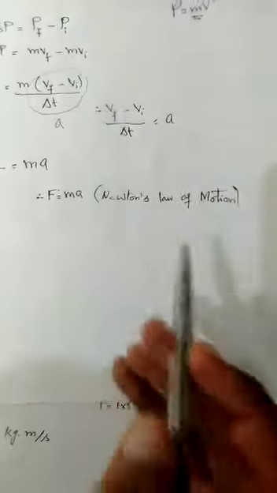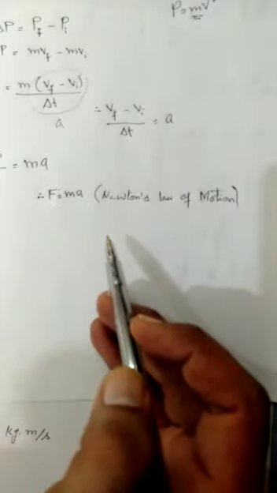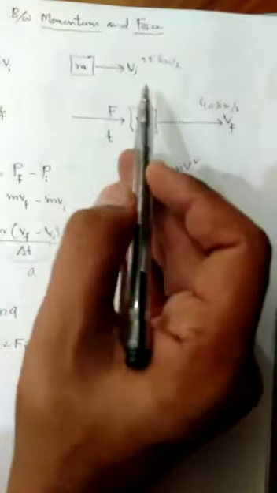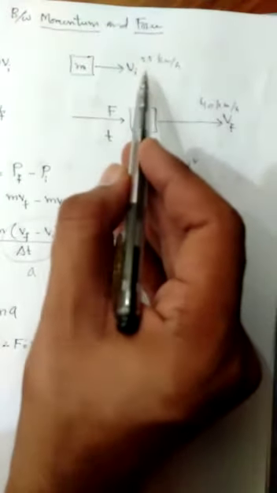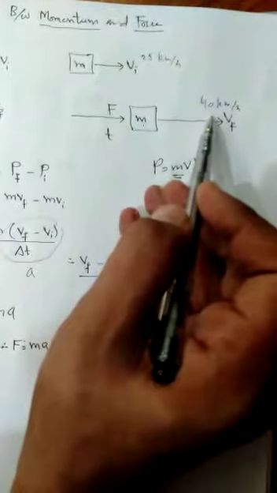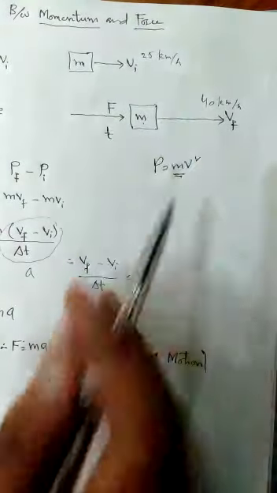Now according to Newton's second law of motion, when a force acts on an object, it produces acceleration. You press the accelerator, which increased the velocity from 25 to 40 km per hour. So there is acceleration; the force has produced acceleration.